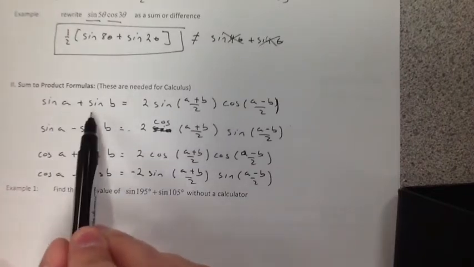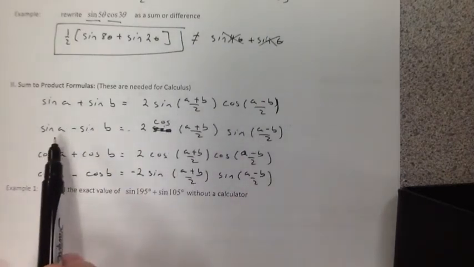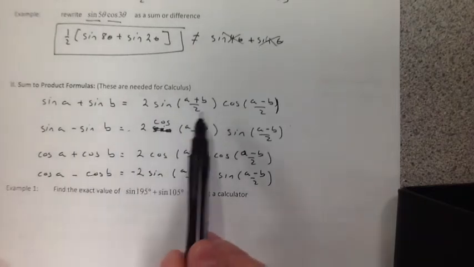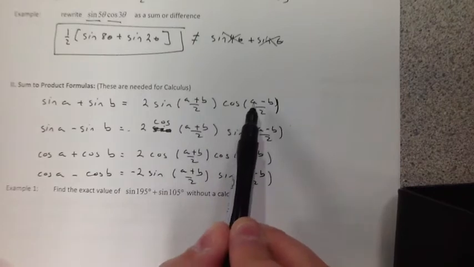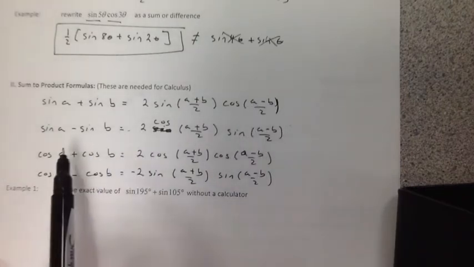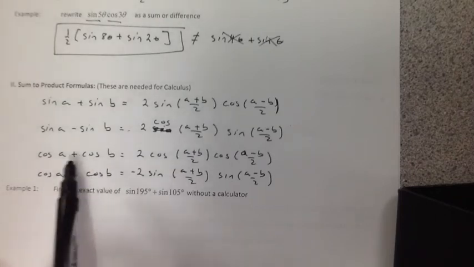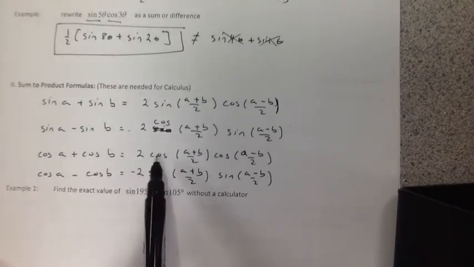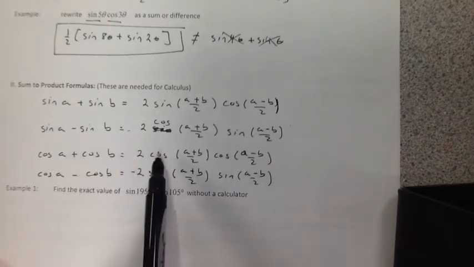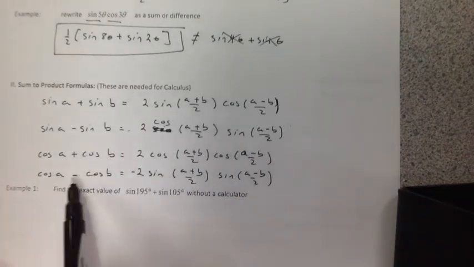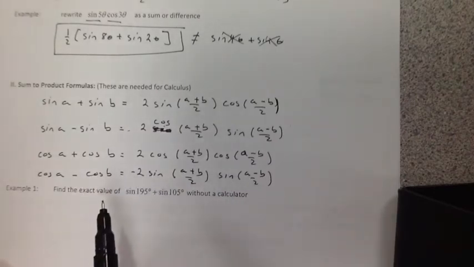If you have sine A plus sine B, you get 2 sine cosine. Sine A minus, we just switch the cosine and the sine. Remember, we're adding first, subtracting second. If we have cosine plus cosine or cosine minus cosine, for cosine plus cosine, it's easy. It's just cosine cosine. That's going to be easy to remember. Cosine plus cosine, we get cosines. Cosine minus cosine, we get sines, but we make it -2 instead of positive right there.